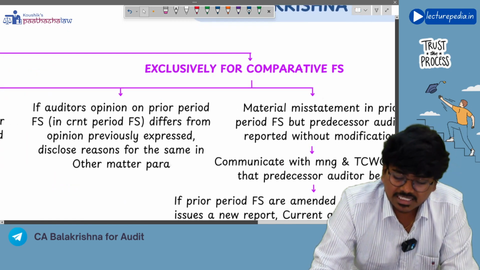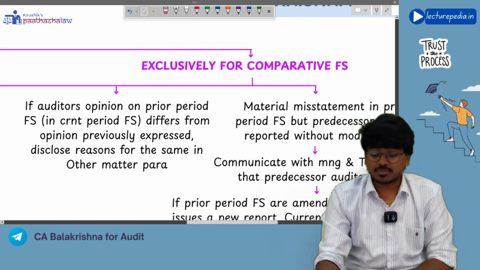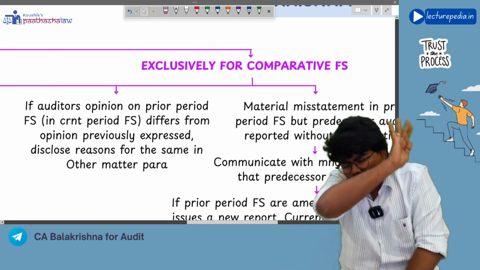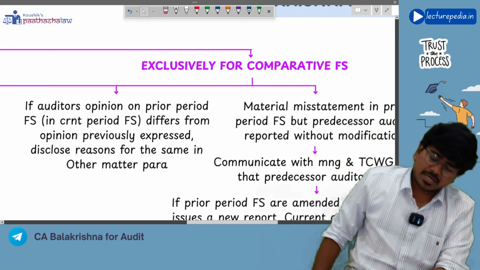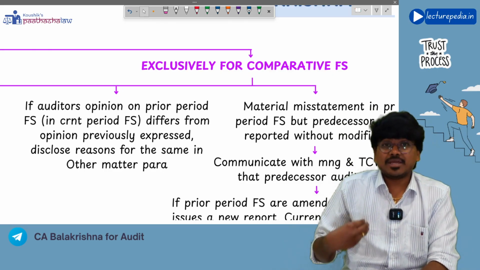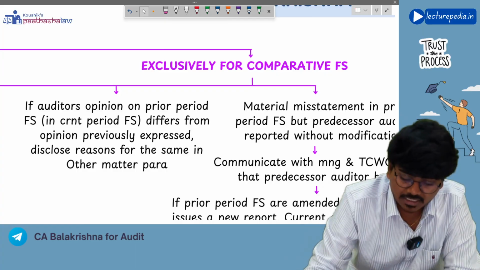audit reporting exclusively for comparative financial statements. Now in case of comparative financial statements, the basic rule is that the auditor should always give an opinion on the comparative financial statements.